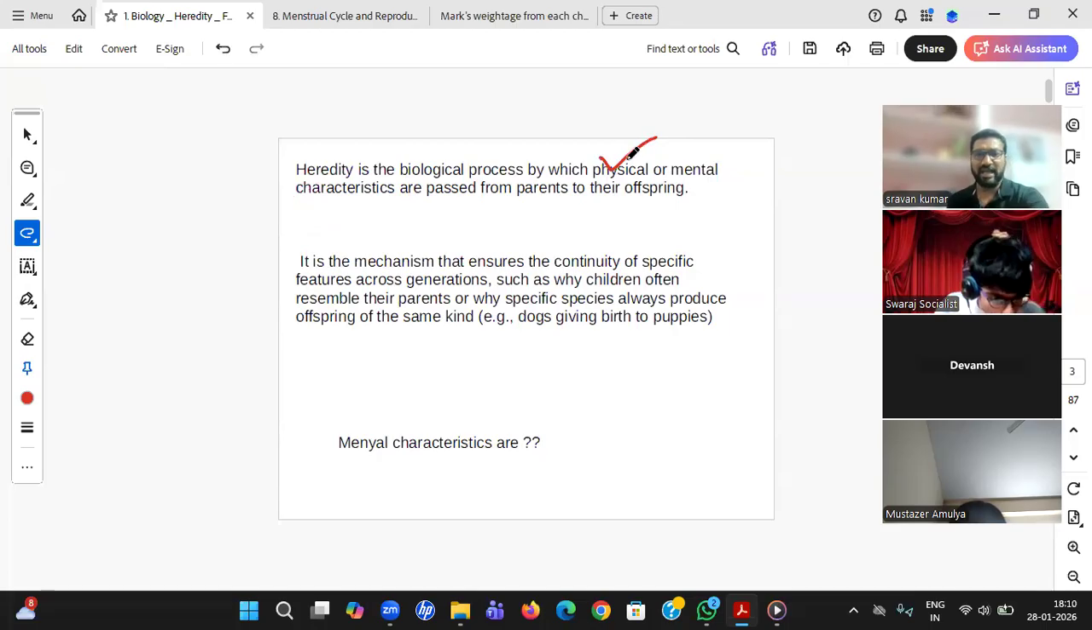Physical is what I said: height, skin color, size of eyes, ear lobes. Okay, many things are there. What are the mental characteristics? I said mental characteristics also pass. Yeah, what are these, students?